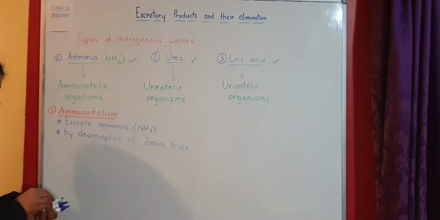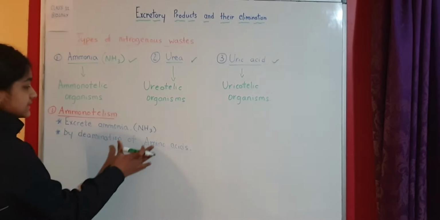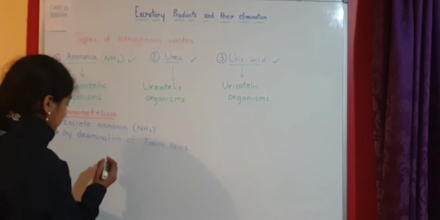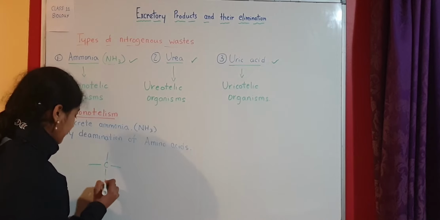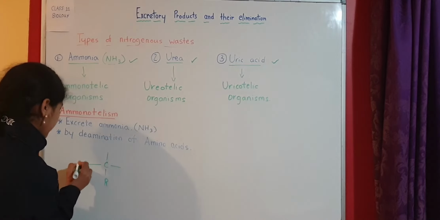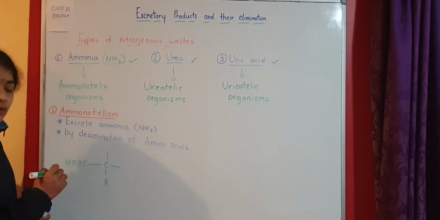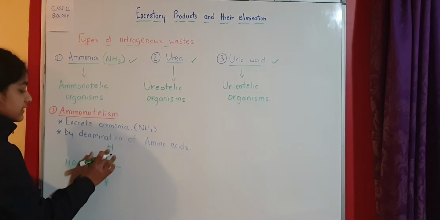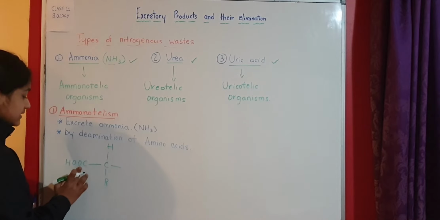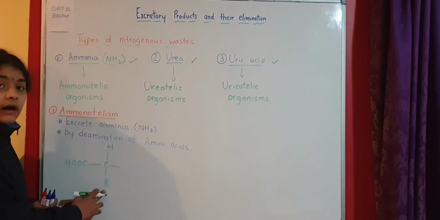Now what is the structure? How does an amino acid look? We have a carbon in the middle with an R group, COOH, and hydrogen.